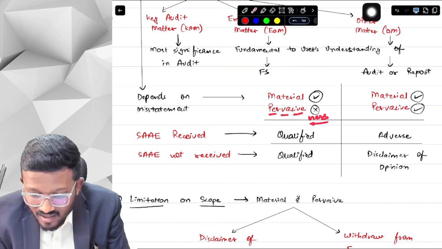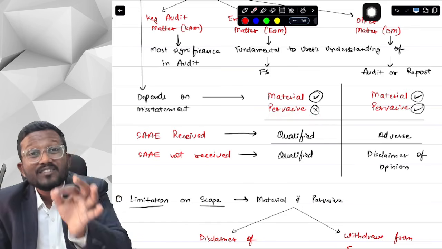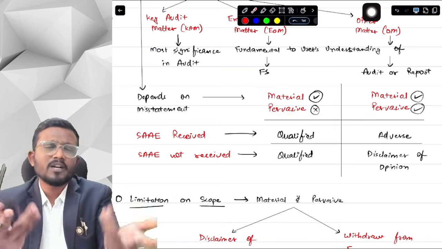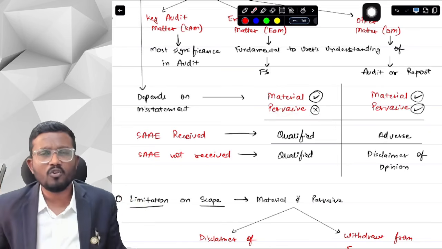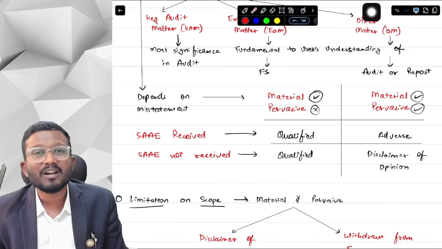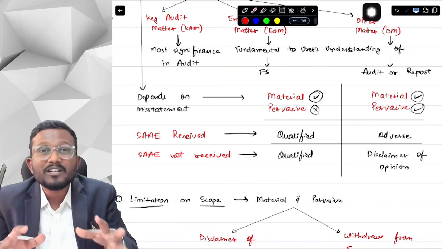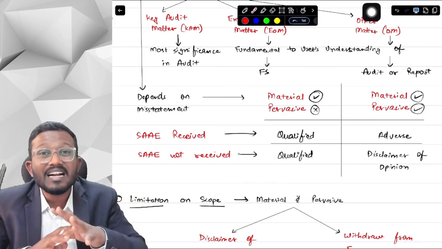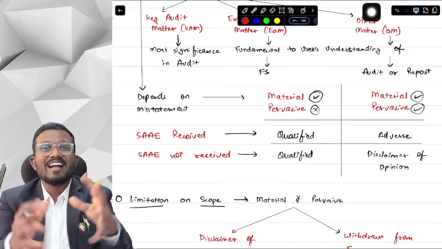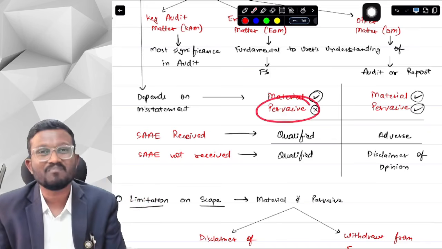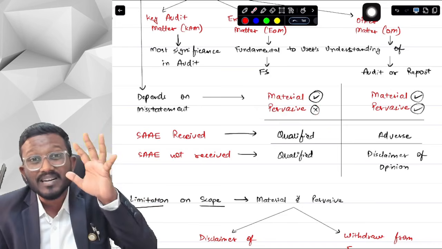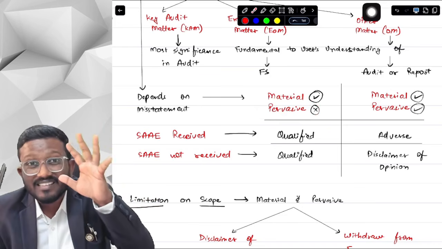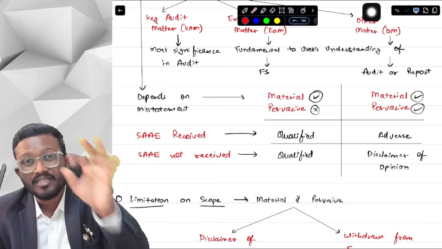So it will depend on the pervasiveness of the misstatement. What is pervasiveness? Sorry, so heavy terms. Pervasiveness is basically how much the misstatement is spread in the financial statements. The spread of the misstatement in the financial statement is called pervasiveness. How big is the misstatement actually? How much impact does the misstatement actually carry on the financial statements?